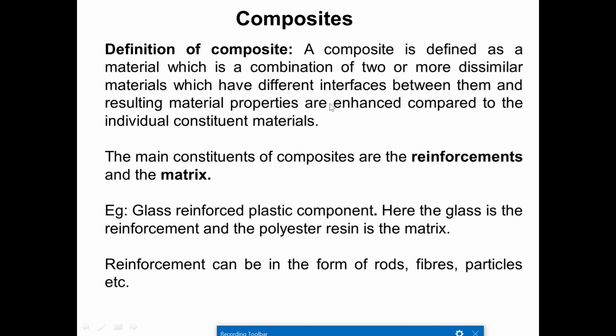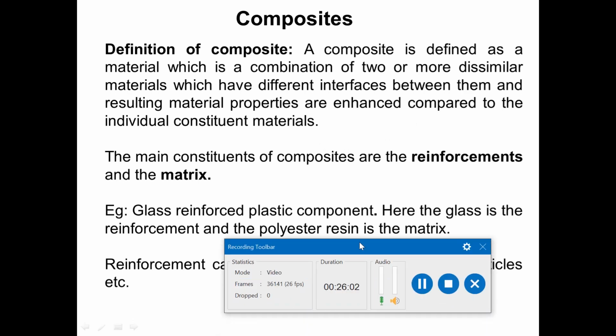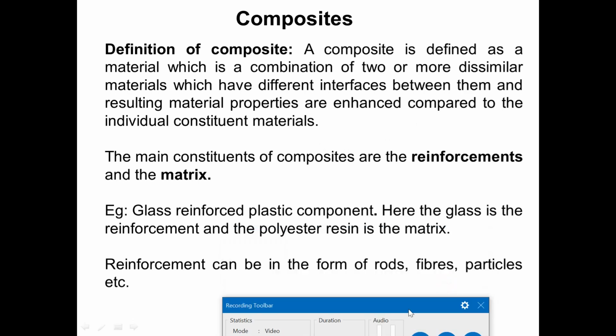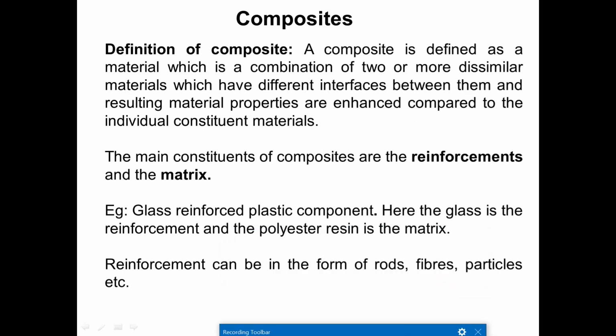A composite is defined as a material which is a combination of two or more dissimilar materials which have different interfaces between them, and the resulting material properties are enhanced compared to the individual constituent materials. Okay, the definition of a composite is very simple. It is a material that is formed by a combination of two or more dissimilar materials.